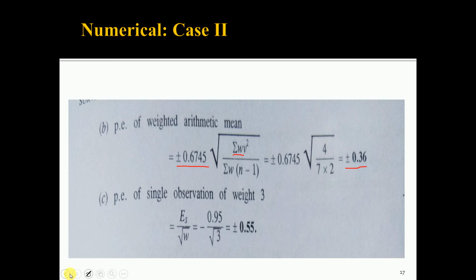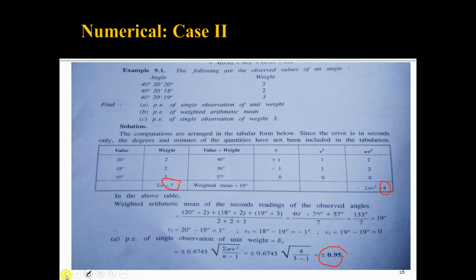In this way, you can find out the probable error of a single observation of unit weight, the probable error of weighted arithmetic mean, and the probable error of a single observation of particular weight. In this example, we have to find out the probable error of a single observation of weight 3. So this is case number 2.